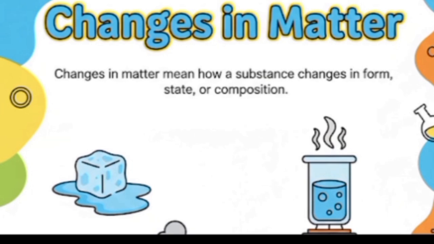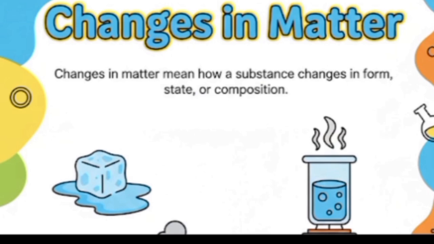And the last term is changes in matter. How do changes occur? Changes mostly occur by absorption or release of heat. If something absorbs or releases heat, it changes its state. For example, a solid changes to liquid if we heat it, and the liquid can be frozen if we cool it. In the same way, liquid can be evaporated if we heat it. So, changes are occurring in matter.